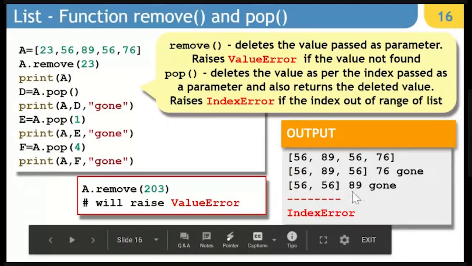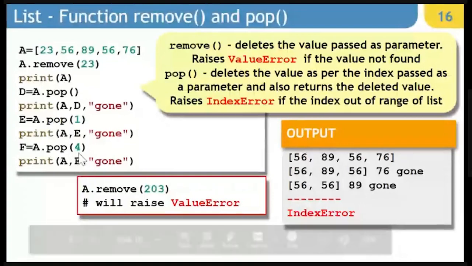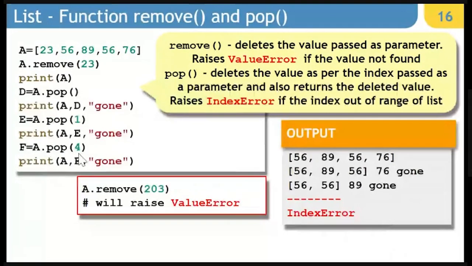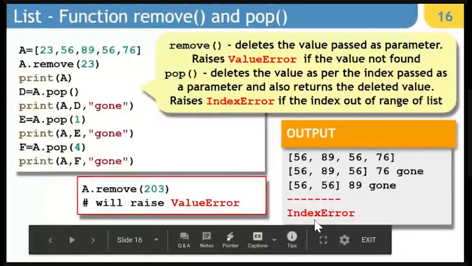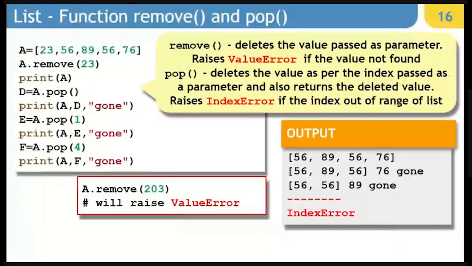And if at all you try popping a position which is not at all present in the list, in such a situation, it is going to show you index error, right? Whereas in case of remove, if you specify a value which is not found in the list, it will raise value error.